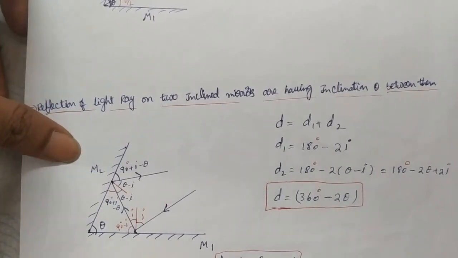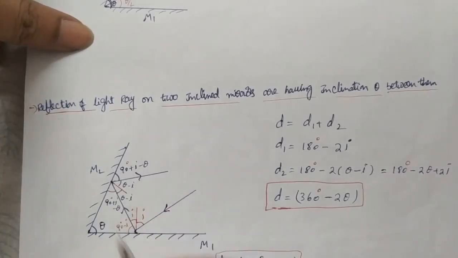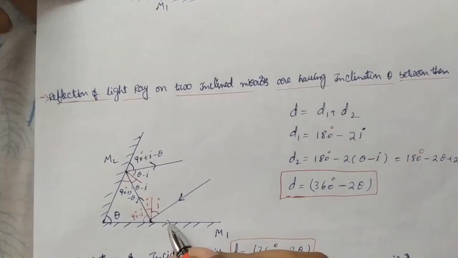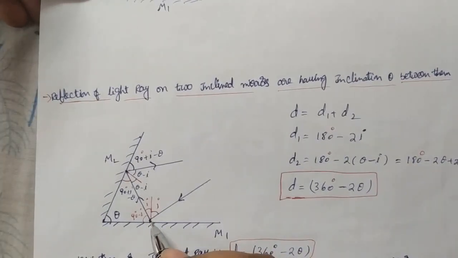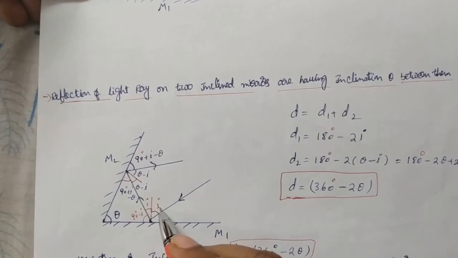Here you see two mirrors, M1 and M2, with inclination theta. On the first surface, where the ray hits the mirror, I draw a normal. The angle made with respect to the normal is what we call the incident angle.